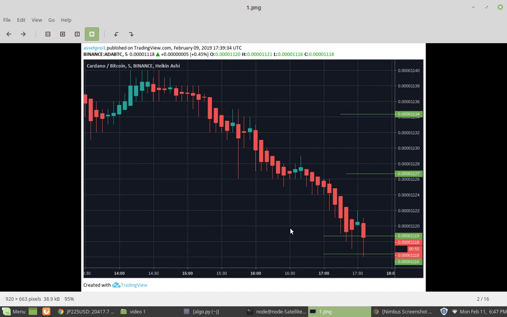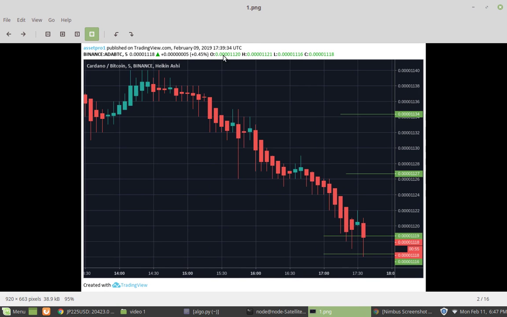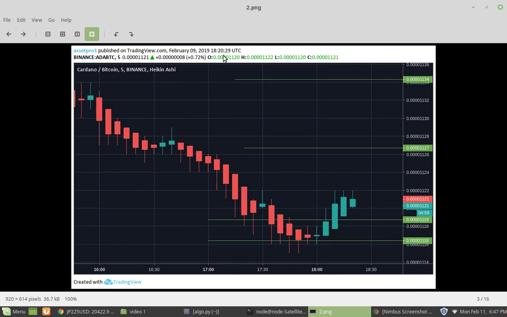Now let's take a look at here. It's already hitting the last deviation level. So there was a high probability it couldn't get any lower than that. And look what happens. See, it's the same day, February 9th. And just look at the timestamp right there. 1739. Then 1820, so maybe an hour or so later, it bounced off of that.